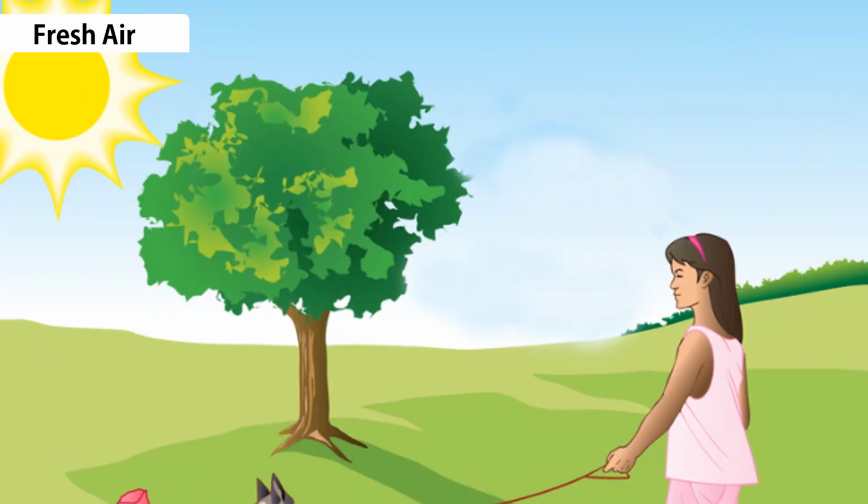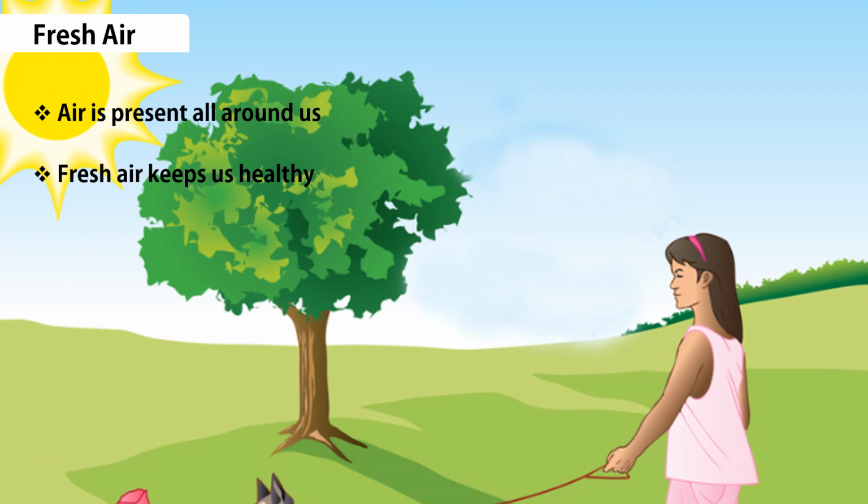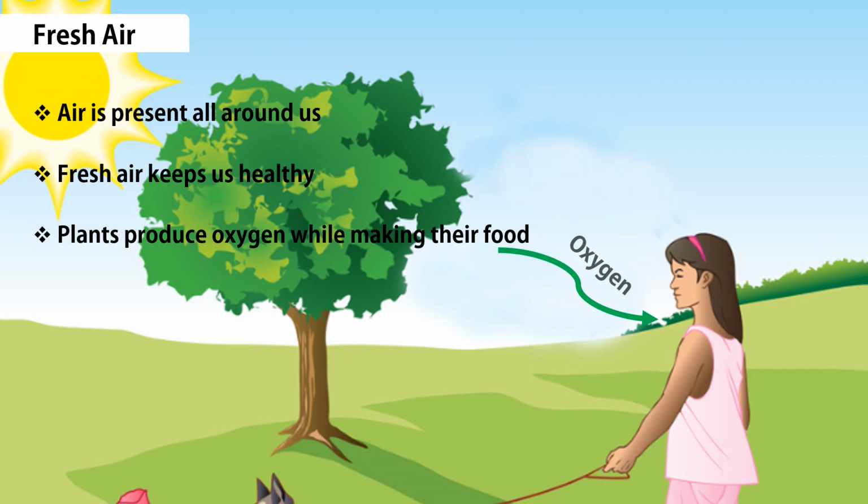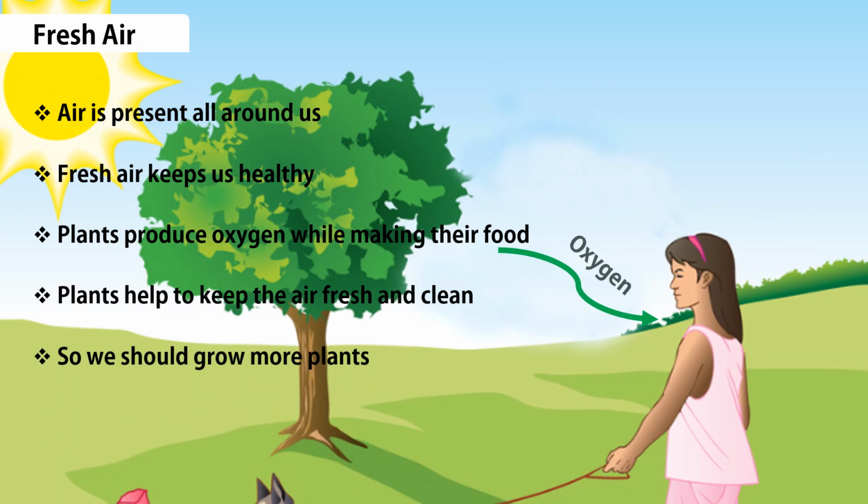Fresh air. So air is present all around us, that we know. Fresh air keeps us healthy. So how will we get this fresh air? Plants produce oxygen while making their food, and we know oxygen is very important for us. Plants help to keep the air fresh and clean. So what should we do to keep the air fresh? We should grow more and more plants to keep our air fresh.